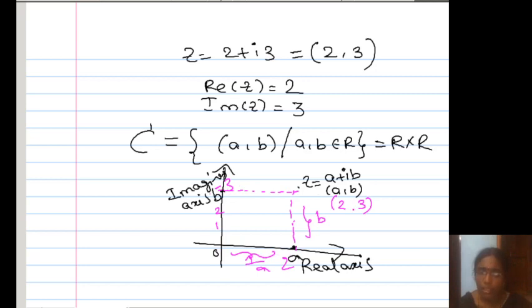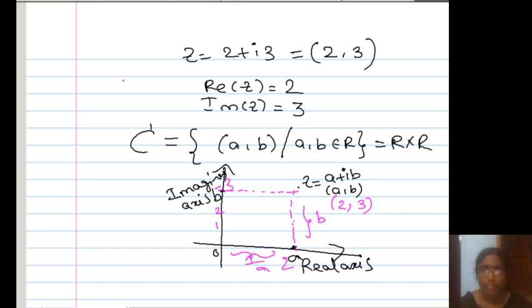It is denoted by (2, 3). I am saying this for understanding purposes, to show what a complex number is: in the complex plane, it represents a point in the Argand plane. So this is the basic information.